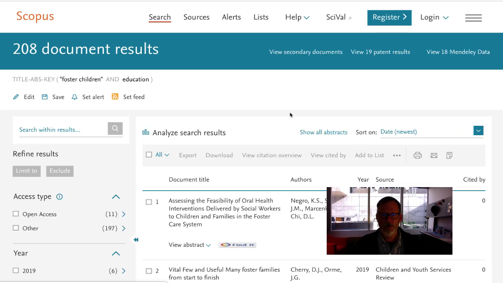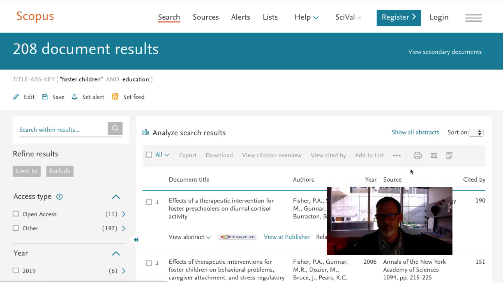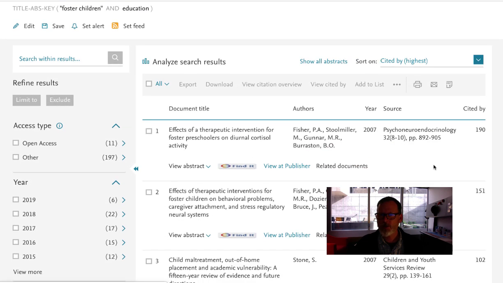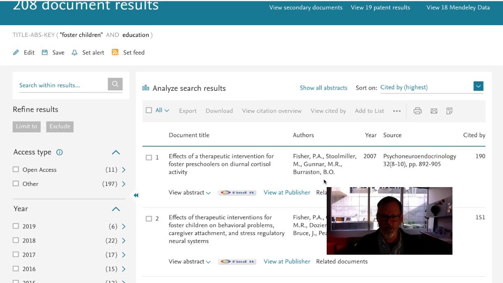Now this one, oh, here the social worker one shows up at the top. That's fascinating. On this one, it's multidisciplinary. Don't be thrown off by that yet. But you can see the number of times that this article's been cited is 0, because it was just published, if it's been published at all. But if you go to this sort menu and you sort by the number of times cited, then the most important ones will bubble to the top, arguably. Watch what happens. Ooh. So on this one, 190 cited this one, but it's an endocrinology journal. It says very little, if anything, to do with your topic.